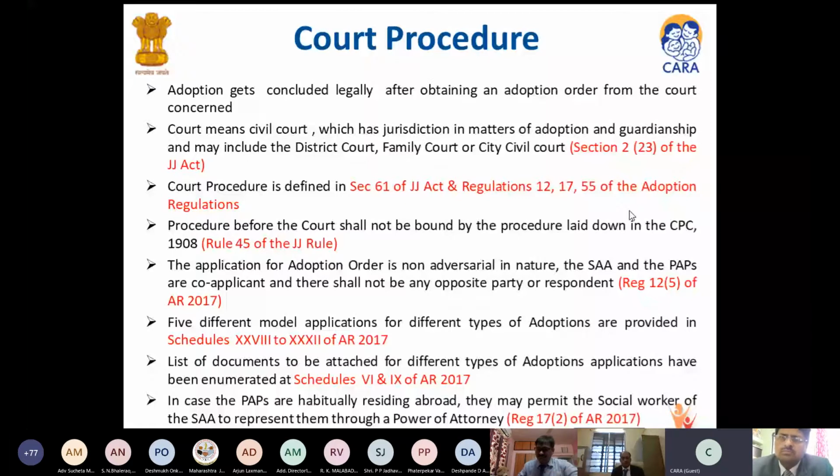In case the PAPs are habitually residing abroad, they may permit the social worker of the SA to represent them through a power of attorney. This is defined in Regulation 17.2, wherein the inter-country PAPs give a power of attorney in the name of the social worker of the SA, who represents them in the hearings conducted by the concerned court for that particular inter-country adoption.